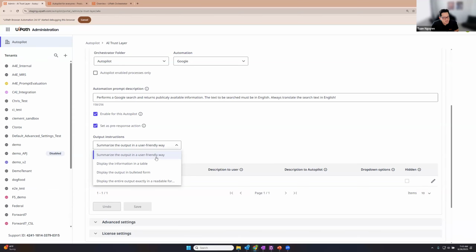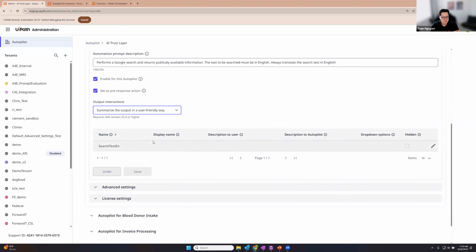By default, for all automations, we give them the instruction to say, hey, summarize the output in a user-friendly way. Otherwise, everyone would just get JSON. And so here you have other ways to manipulate how the output is shown to the user. So to display it from a table, bulleted form, or display it exactly how I've provided it. Okay. And then last but not least is down here, all the arguments that relate to that automation.